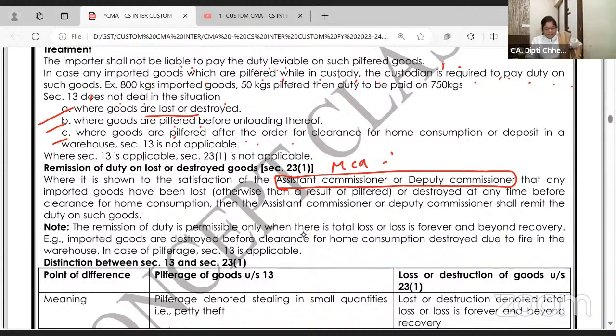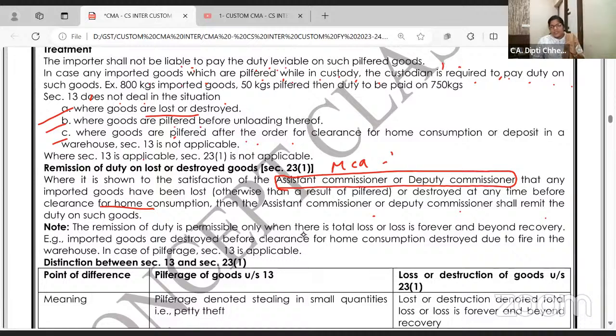Who will decide? The assistant commissioner or deputy commissioner, that any imported goods have been lost, or otherwise as a result of pilferage or destroyed at any time before the clearance for home consumption, then they shall remit the duty on the goods. Duty will be remitted means it has to be paid or excused, okay?